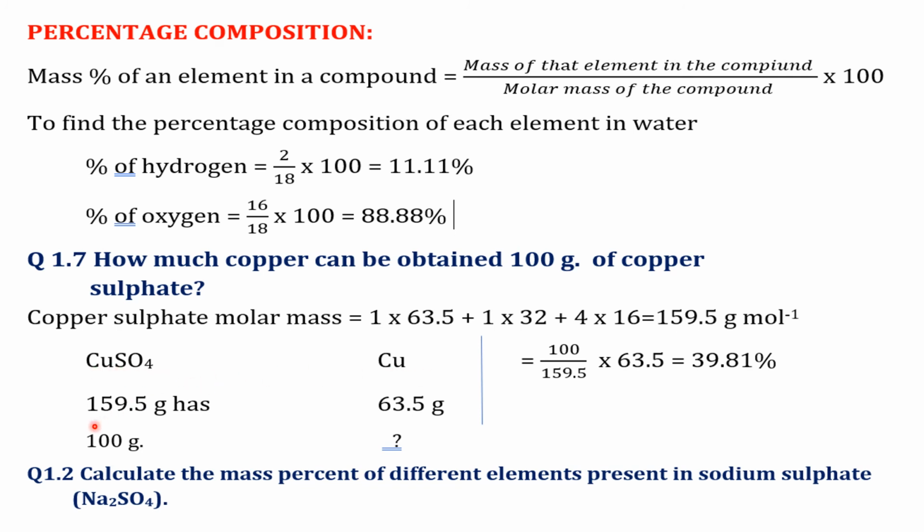If 159.5 gram of copper sulfate has 63.5 grams, then 100 grams of copper sulfate has how much? So this is calculated as 39.81. Therefore, percentage of copper in copper sulfate is 39.81. In the same manner, you can calculate the mass percentage of different elements present in sodium sulfate, that is Na2SO4.